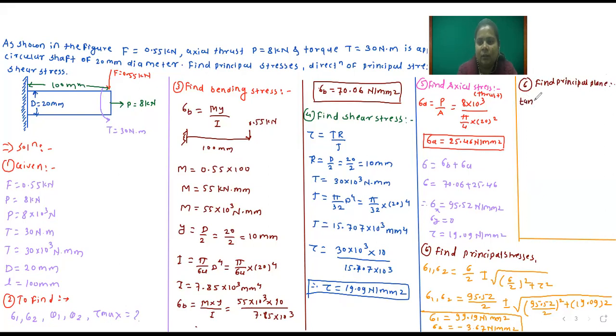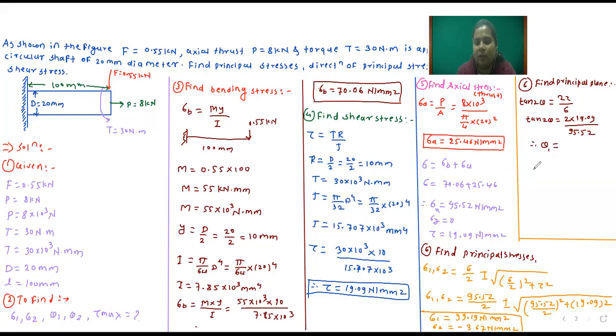Tan 2 theta is equal to 2 tau upon sigma. So tan 2 theta is equal to 2 into 19.09 divided by sigma, which is 95.52. So you calculate theta and tell me theta is equal to how much.